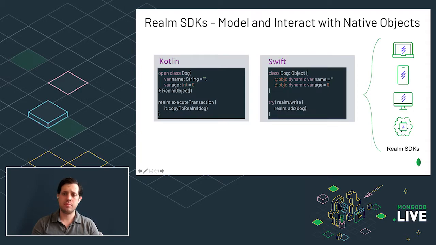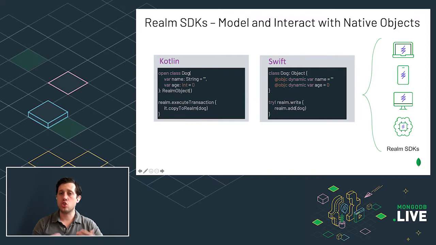So we talk a little bit with the Realm SDKs about having really native objects. What does that mean? It essentially means that the way that you're building classes and objects today on your mobile apps basically extends to Realm. So here we've got a dog object that has a name and an age, pretty simple.